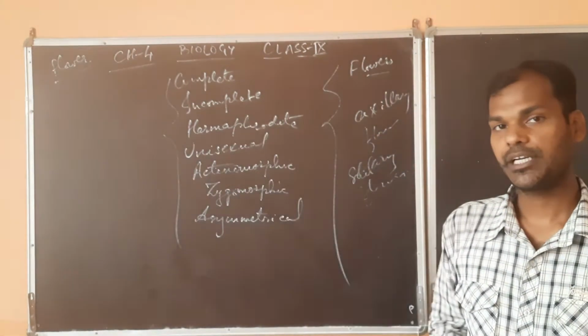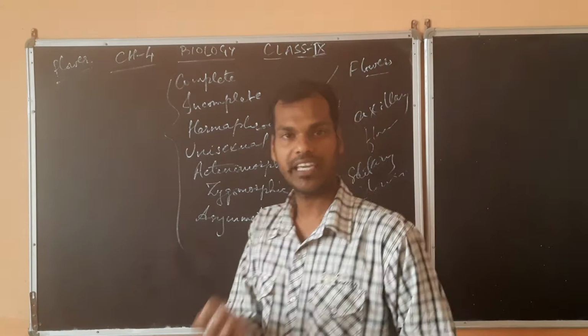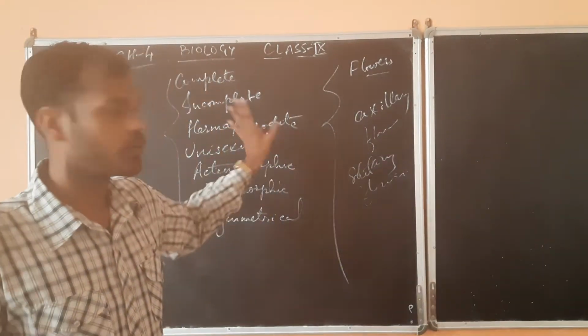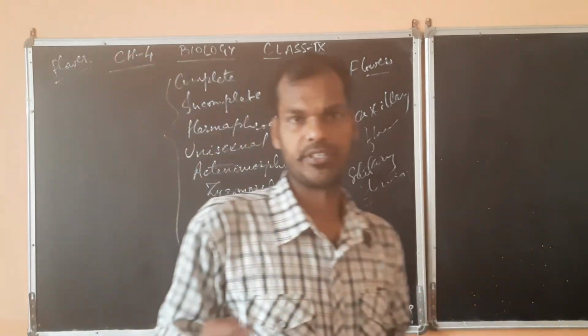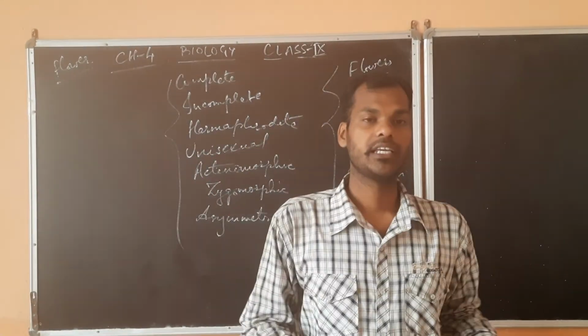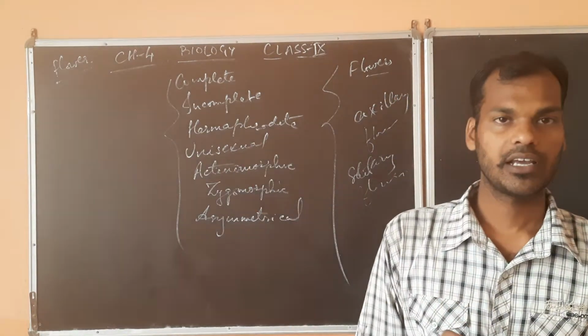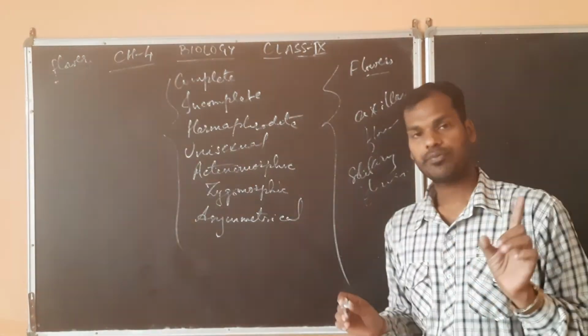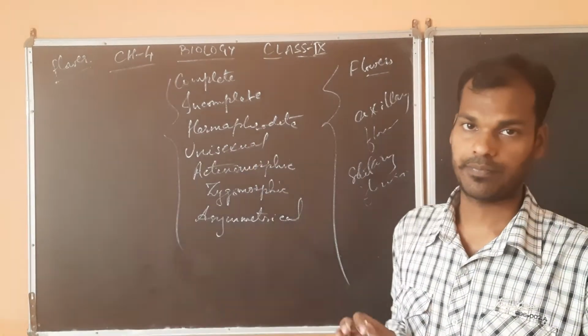Now see incomplete flower. Incomplete flower means that type of flower which will be lacking any of the four whorls. If suppose stamen is there, pistil is not there, then it is incomplete. If suppose calyx is not there, then also it is incomplete. So if the flower is lacking any of the four whorls, it is known as an incomplete flower.